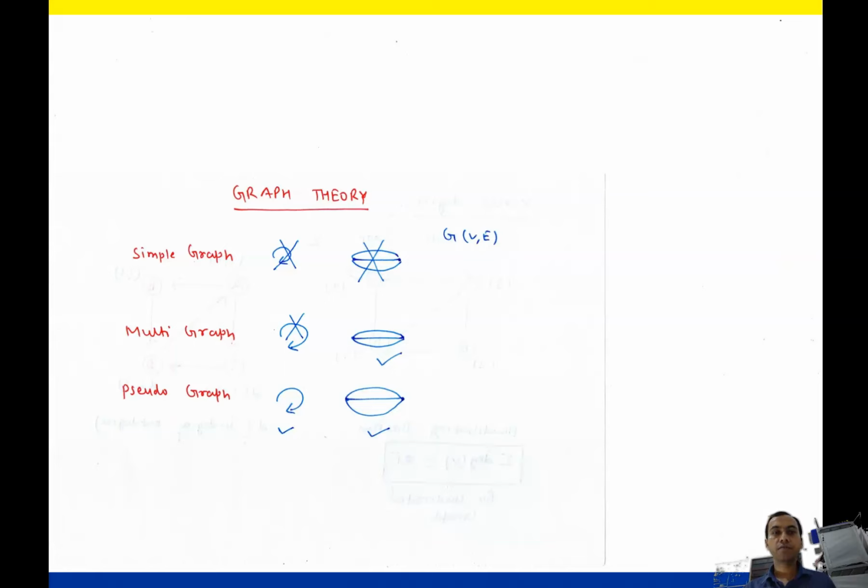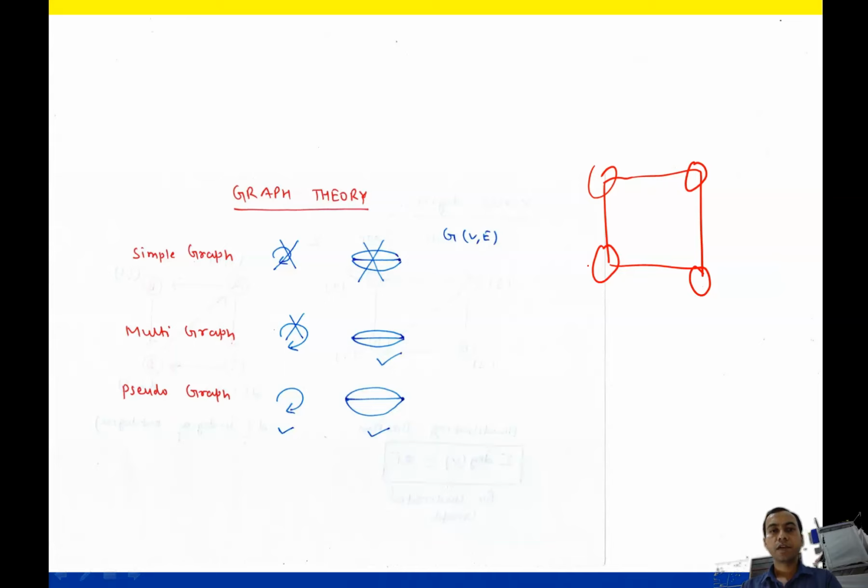So what is a simple graph? A simple graph doesn't contain any loop. If we draw a graph which doesn't contain any loop, then it is called a simple graph. Suppose this is a graph of 4 nodes. It doesn't contain any loop, so it is a simple graph. If we make any loop, then it is not a simple graph.